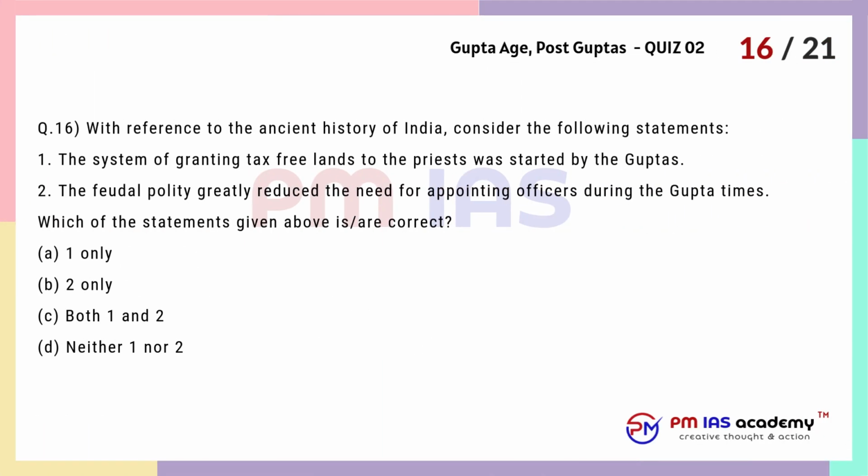Question 16. With reference to the ancient history of India, consider the following statements. 1. The system of granting tax-free lands to the priests was started by the Guptas. 2. The feudal polity greatly reduced the need for appointing officers during the Gupta times. Which of the statements given above are correct? A. 1 only. B. 2 only. C. Both 1 and 2. D. Neither 1 nor 2.